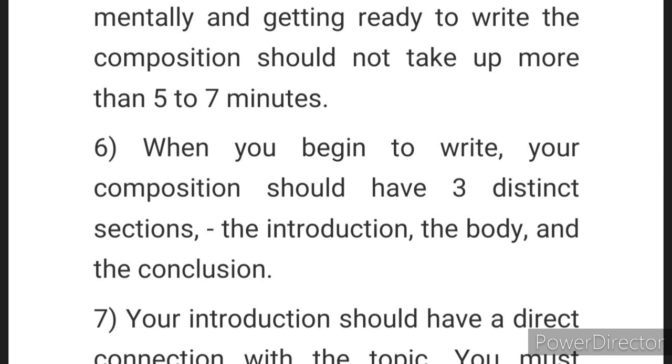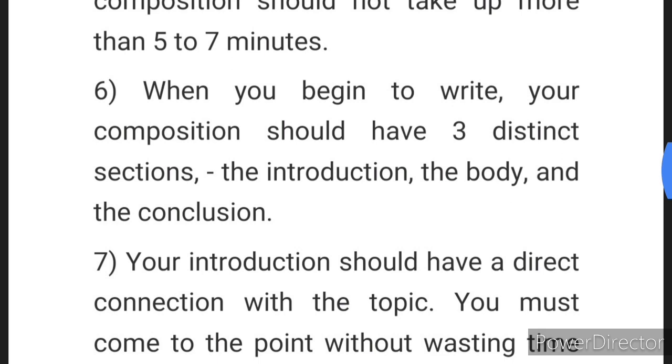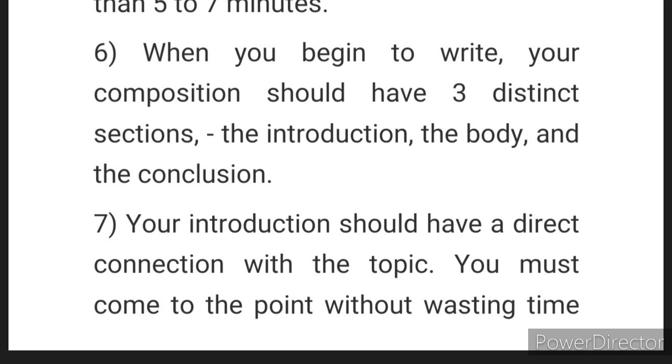Otherwise, you will lose at least 1/4 of your total marks if you are not following the format. Which means, in a 20 marks question, if you don't write it in a proper format, just as a letter has a format, just as a notice has a format, or just as an email has a format, similarly an essay also has a format, and that format has to be followed. Those who don't will straight away lose 5 marks. The examiner will first and foremost see whether you've done it in format or not. Even before he or she reads it, the examiner will be highly annoyed if he sees that it is not according to format.